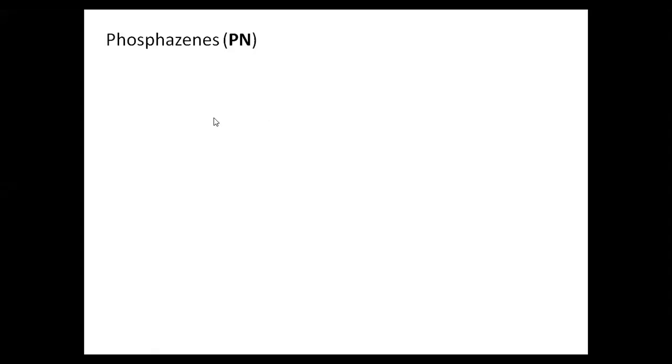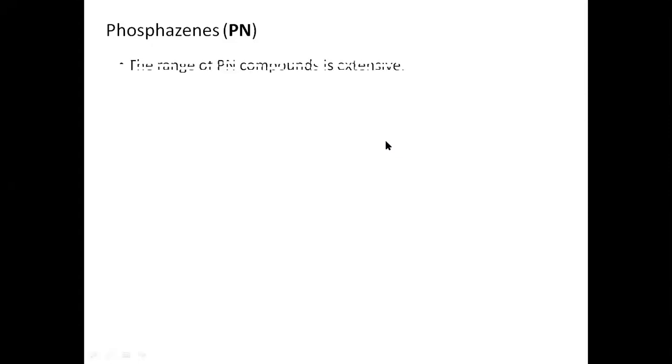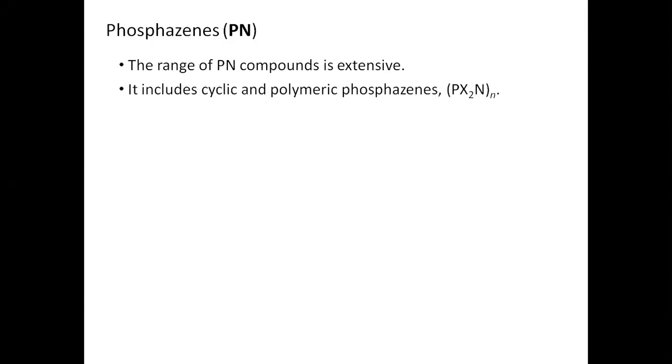So this is what compounds of nitrogen and phosphorus are, called phosphazenes. What are phosphazenes? There is a range of compounds which consist of phosphorus and nitrogen. They form different polymeric compounds called polymeric phosphazenes.